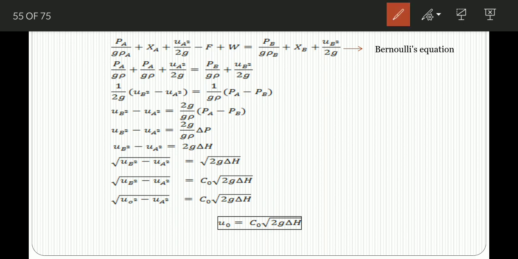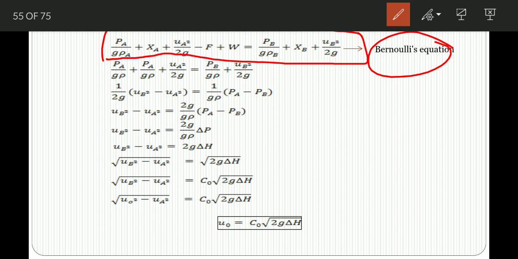But how will we get this equation? According to Bernoulli's theorem, this is the Bernoulli's equation. So how will we get the final equation? For solving this equation, you have to check out my video on Bernoulli's theorem. The link is in the description. So this is the Bernoulli's equation.